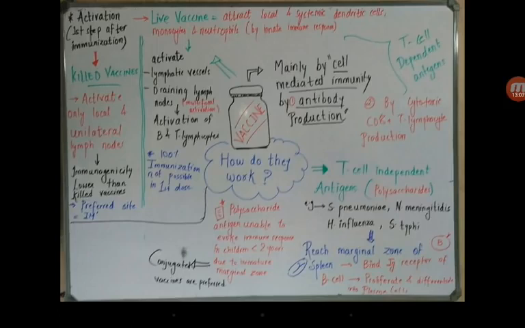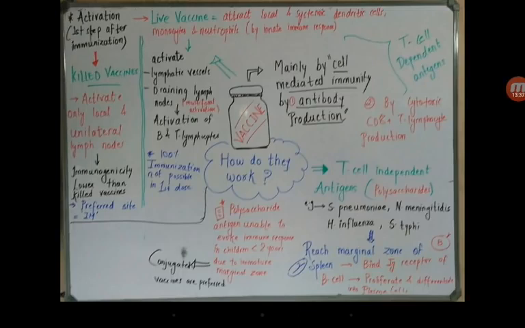Also, as the polysaccharide antigens do not induce the germinal centers, memory B cells are not elicited from here. So consequently, when re-exposure occurs, there is hyporesponsiveness to the vaccine compared to the previous dose.